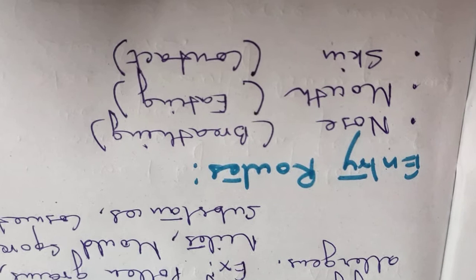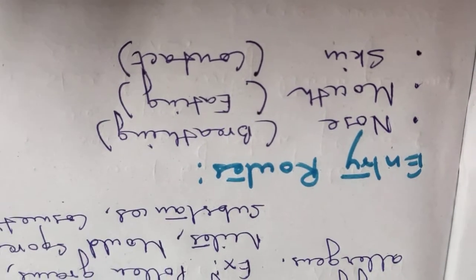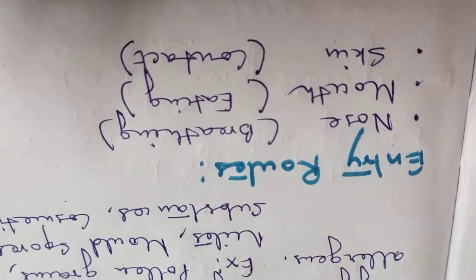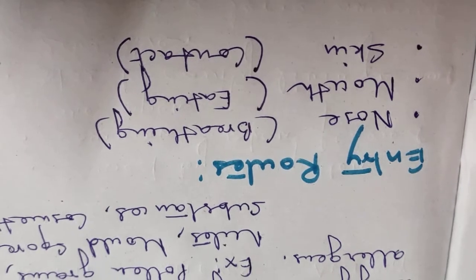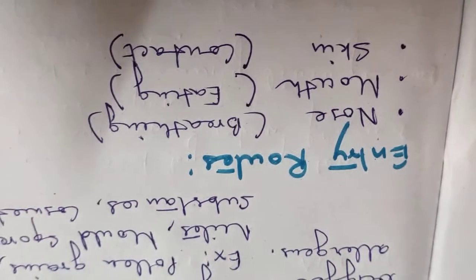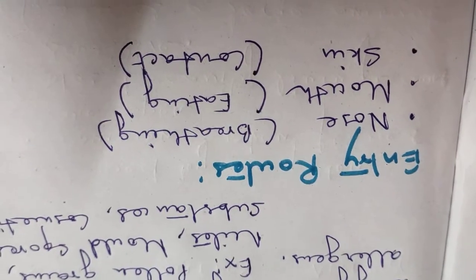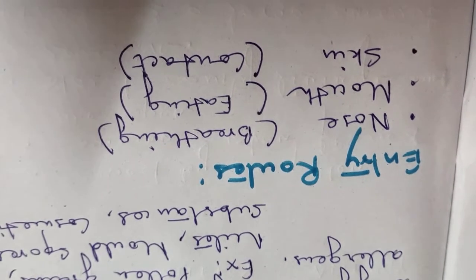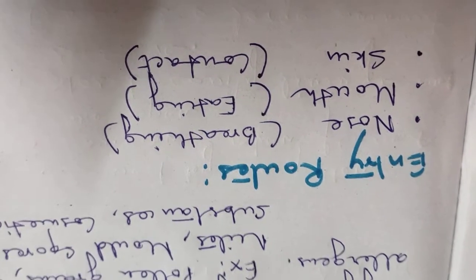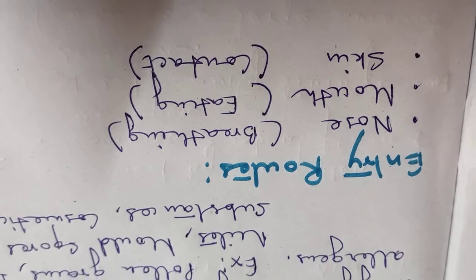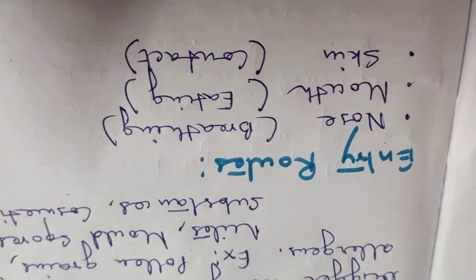Now, what are the entry routes? There are three entry routes. Nose, that means through breathing it can enter. Mouth, that means through eating it may enter. And skin, that means through contact. Only contact may cause a very hyperactive reaction in the skin.